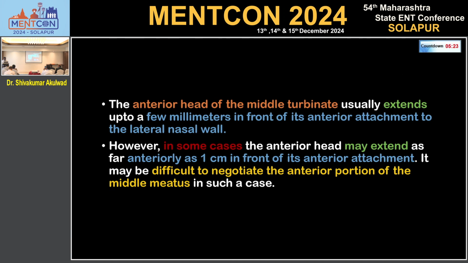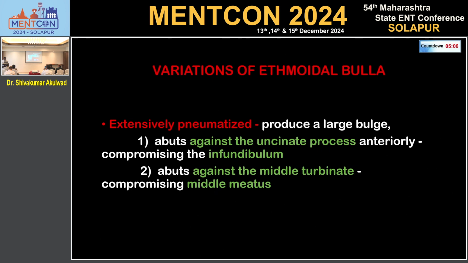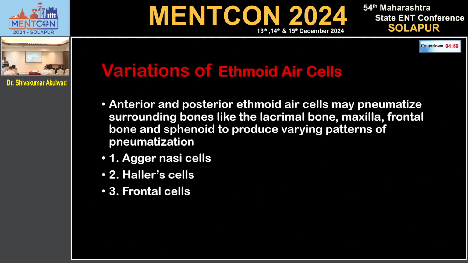The anterior head of the middle turbinate usually extends up to a few millimeters in front of its anterior attachment to the lateral wall, but in some cases it may extend 1 or 1.5 centimeters further anterior. In such cases, it's difficult to negotiate the anterior portion of the middle meatus. Variations of ethmoidal bulla. An extensively pneumatized bulla can be there, and that produces a large bulla. If it abuts against the uncinate process anteriorly, it compromises the infundibulum. If it abuts against the middle turbinate, that compromises the middle meatus.